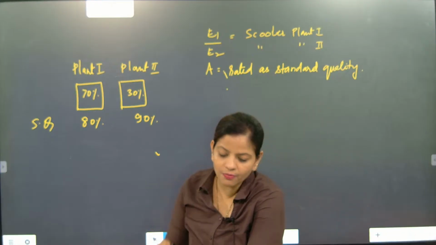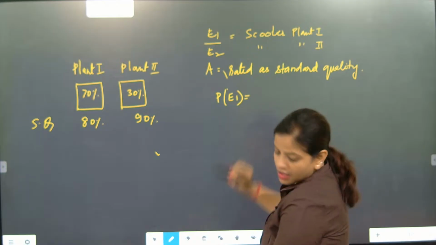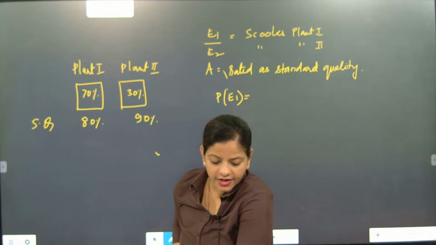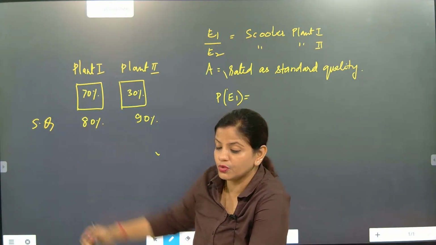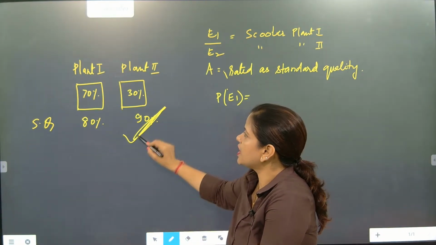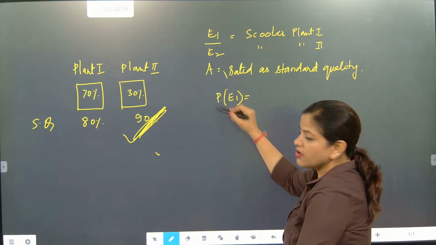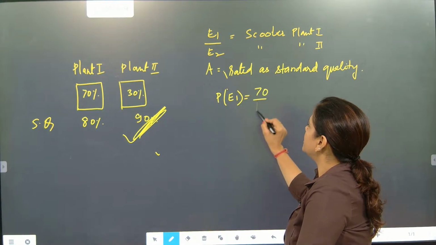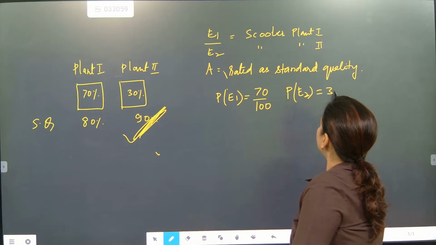In the last part of the question, they are telling that whatever scooter you are choosing, it should be from plant 2. Okay, so plant 2 is our target. So for the scooter from plant A, P of E1 will be 70%, done. P of E2 is equal to 30%.